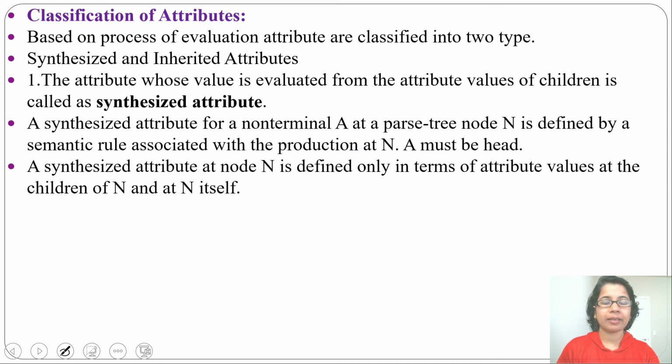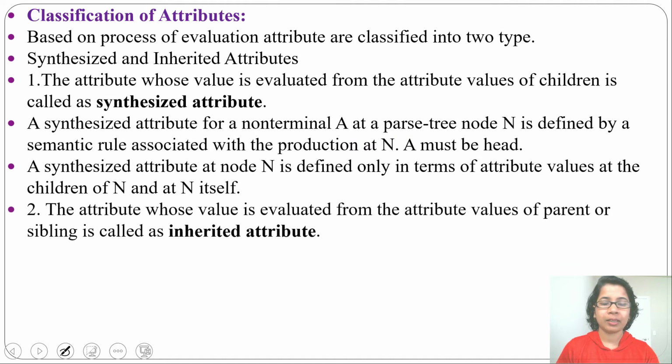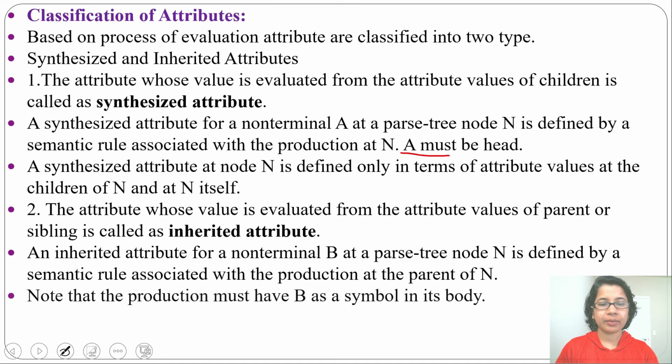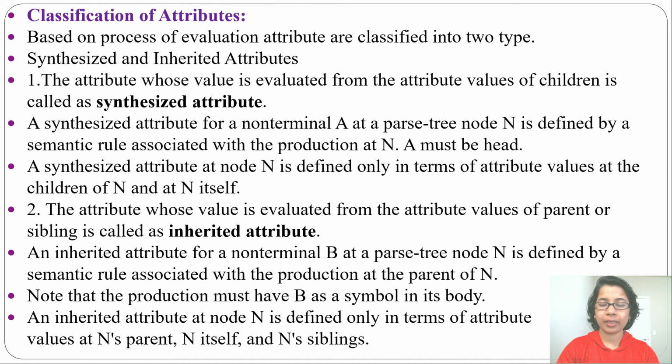Next, inherited attribute. What is an inherited attribute? The attribute whose value is evaluated from the attributes of its parent or sibling is called an inherited attribute. An inherited attribute for a non-terminal B at a parse tree node N is defined by a semantic rule associated with the production at the parent of N, and B should be in the body. Here A was at the head, but in case of inherited, B should be present in the body, and N's value can be defined only in terms of attribute values of N's parent, N itself and N's siblings.